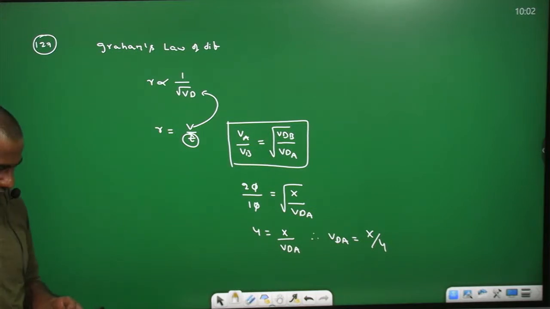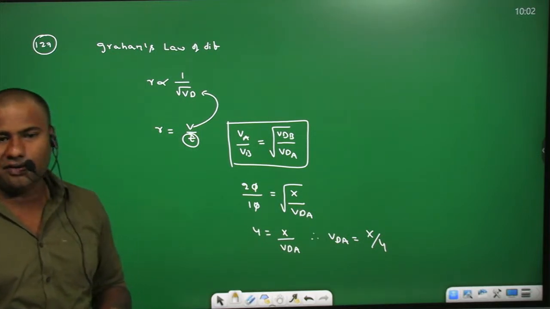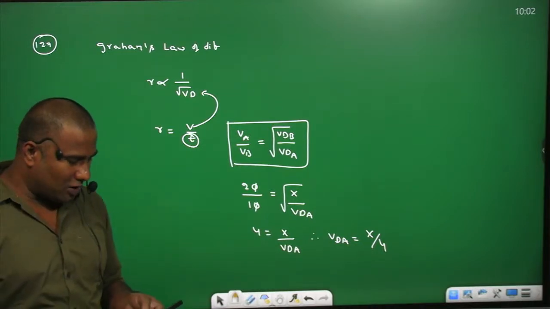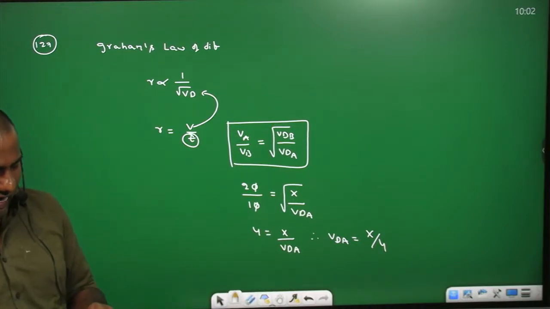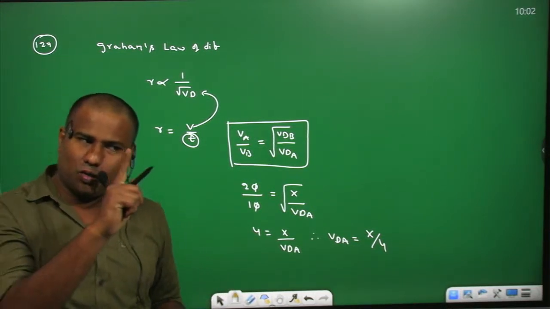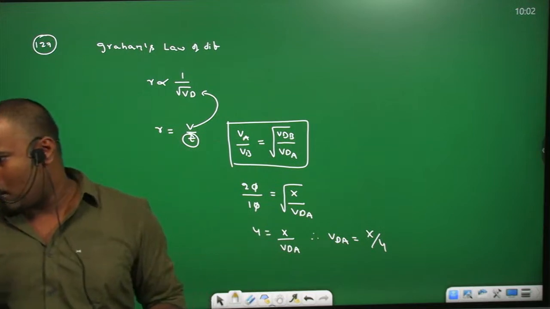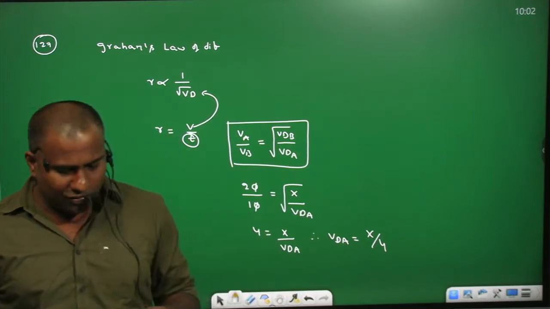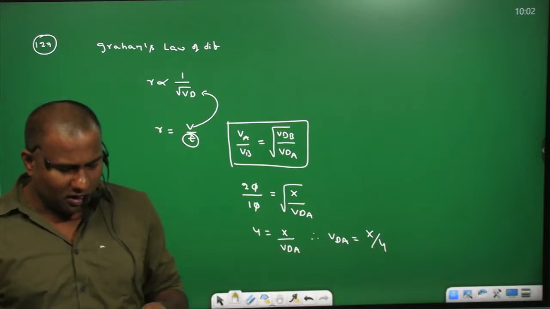Yes. Coming for the next question. Question number 128. He is giving types of reactions. First one, combination. Combination reaction means two elements joined together to give only one product, called chemical combination. That kind of reaction we have for the third option. So you can go with the third.